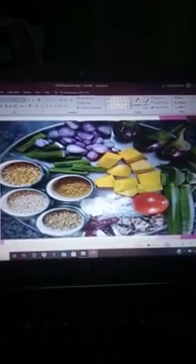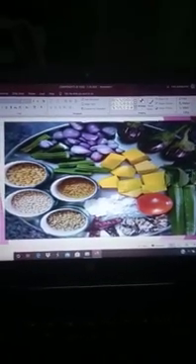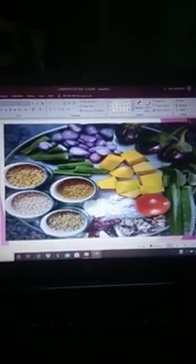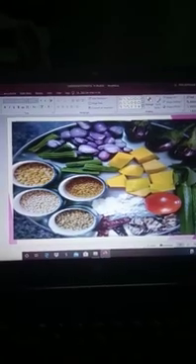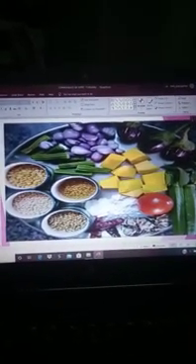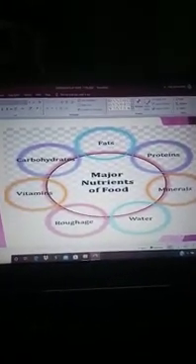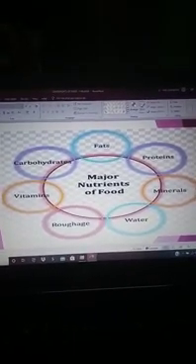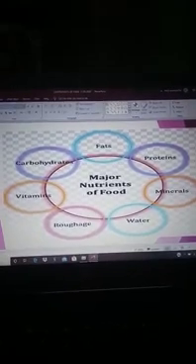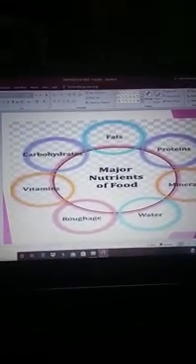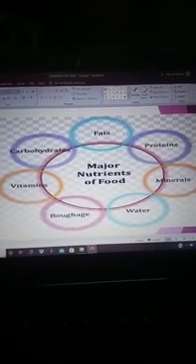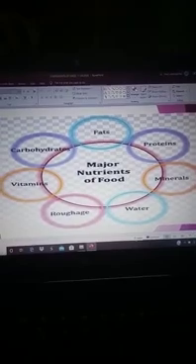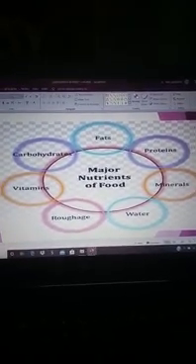Each and every food item contains one or two nutrients. So what is a nutrient? The components which are present in the food item are known as nutrients. Food items contain different types of nutrients like carbohydrates, fats, proteins, minerals, water, roughage and also vitamins. All these nutrients are necessary for the growth of our body. They protect our body from various diseases.